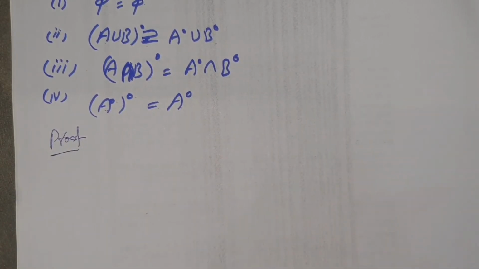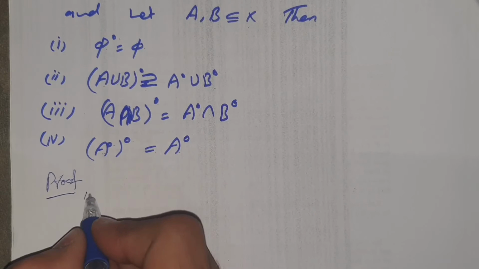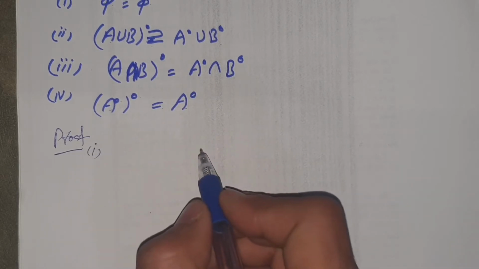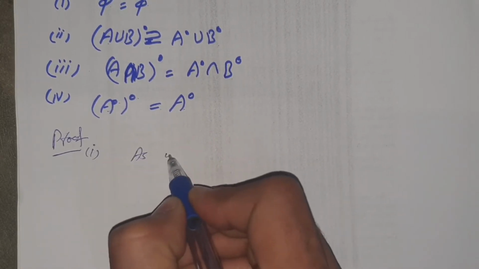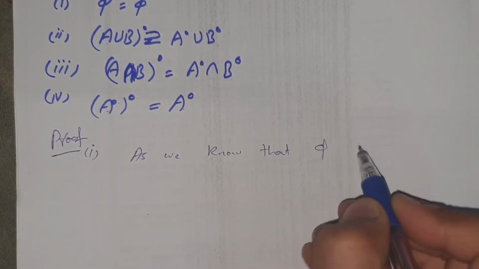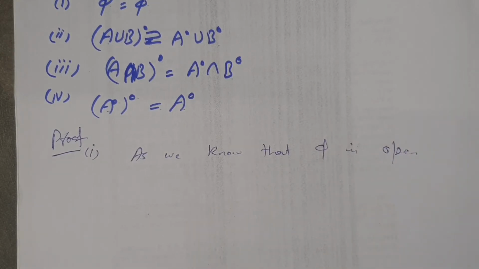first of all we have to show that the interior of phi is equal to phi. First one, the interior of phi is phi, since the largest open set of phi is phi. As we know, phi and X are open. We proved this in previous lectures.